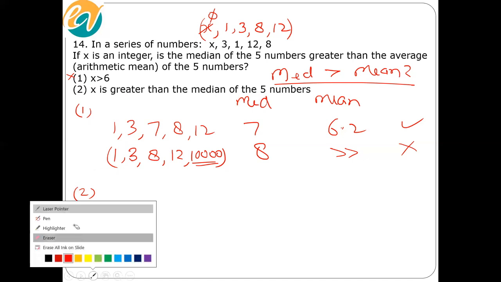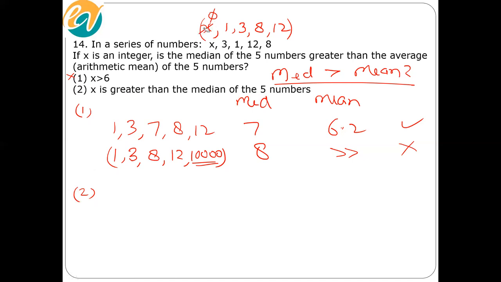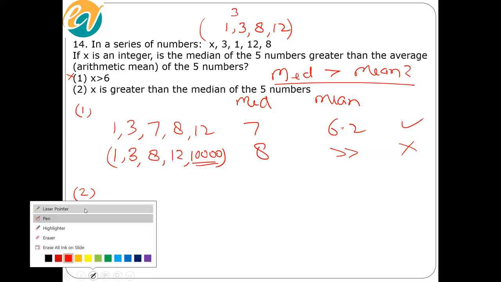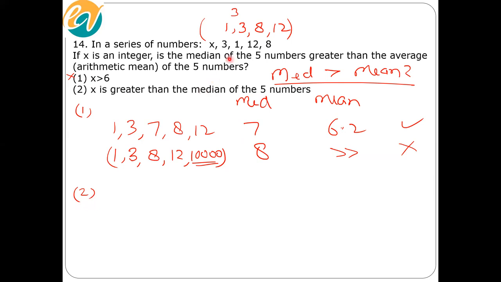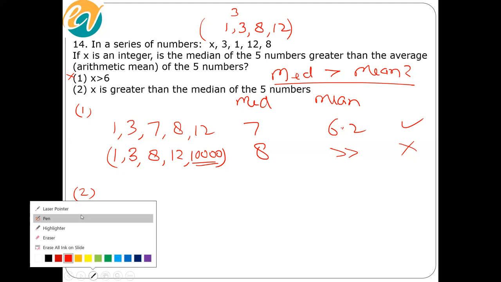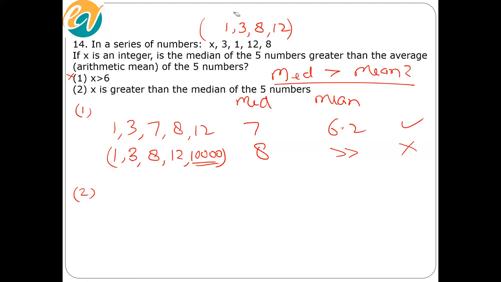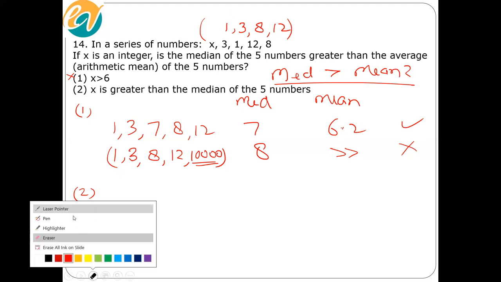Can x be 3? If x is 3, the median is 3. But 3 is not greater than 3, so x cannot be 3 either. Can x be 7?